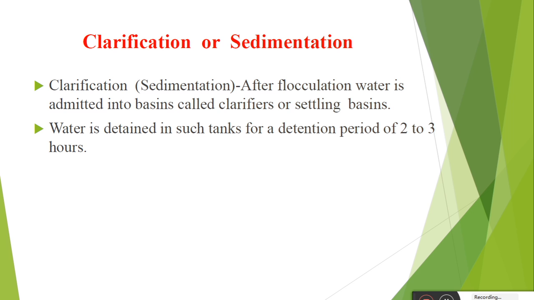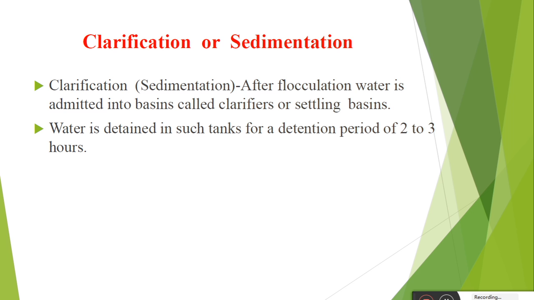During this period, the floc which was generated under the flocculation process settles down in the form of sludge, and the clear water is taken out through the outlet arrangement and generally admitted into the filtration tank for further purification.